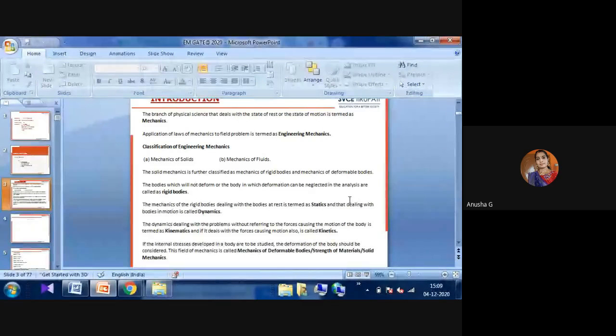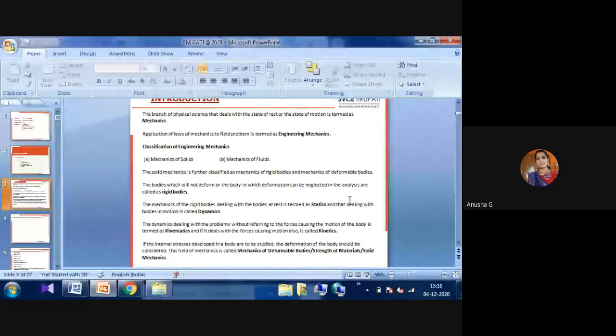Suppose the body deals with the force that causes the motion, then it is called kinetics. Kinematics and kinetics, these are the two divisions in dynamics. First of all, again we'll see the main free body diagram of engineering mechanics, which I will show.